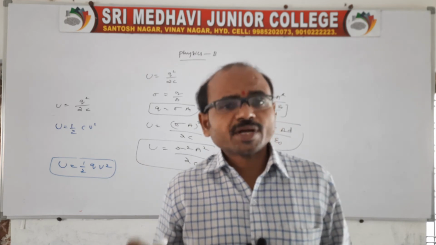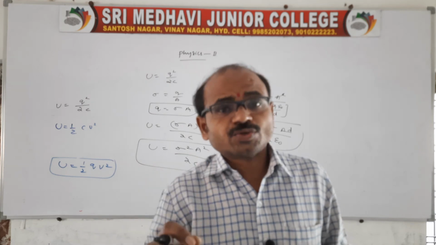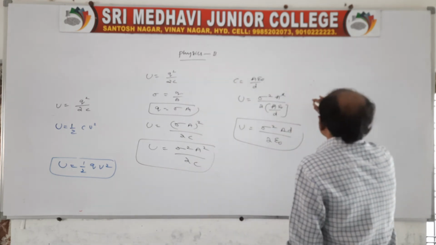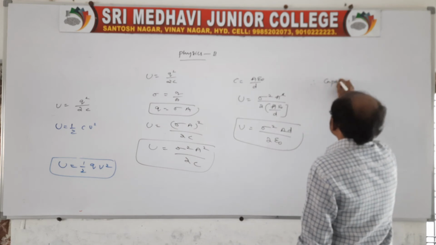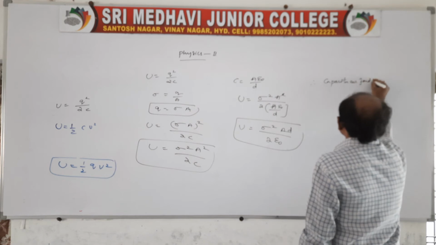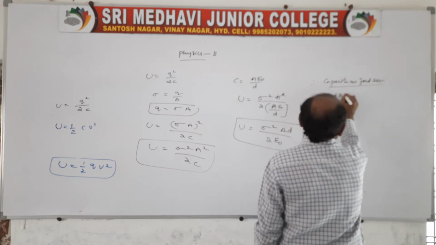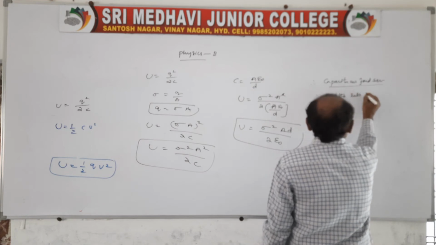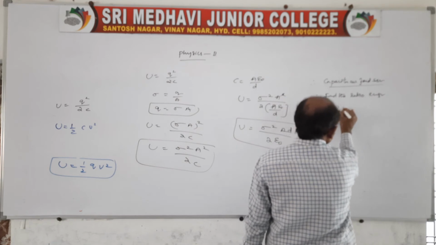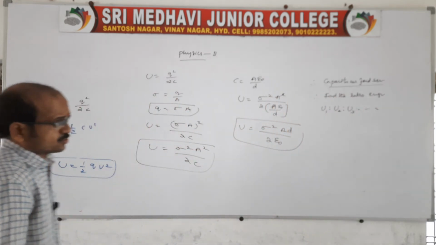Coming to the next one, when 3 capacitors, or a number of capacitors, are joined in series, what will be the energy stored? Find the ratio of energy stored, that is U1 is to U2 is to U3, and so on, if a number of capacitors are joined in series.